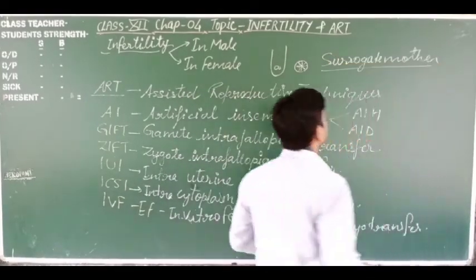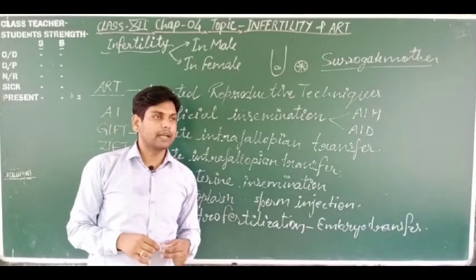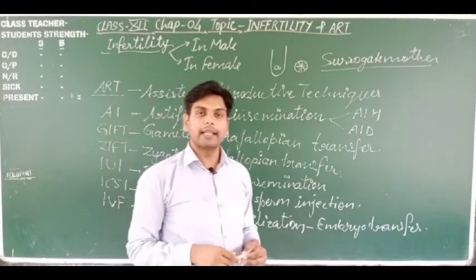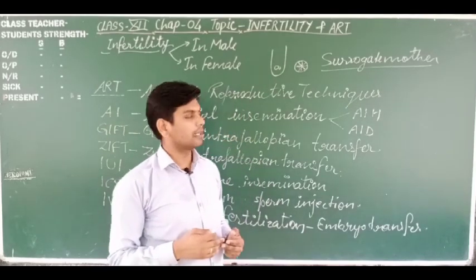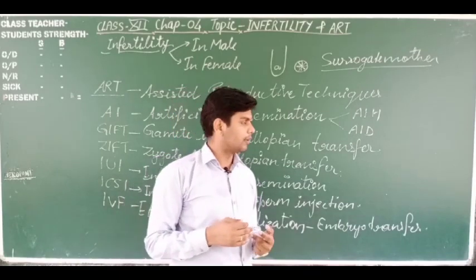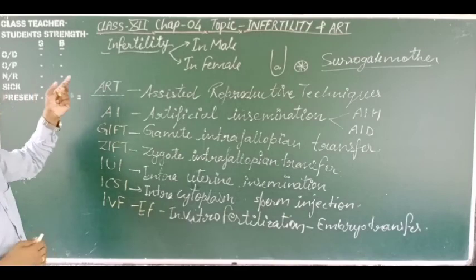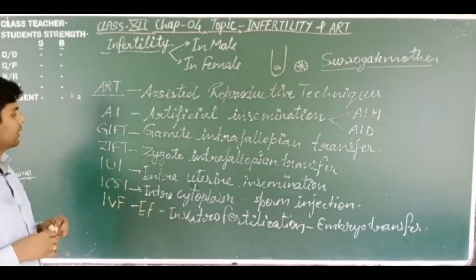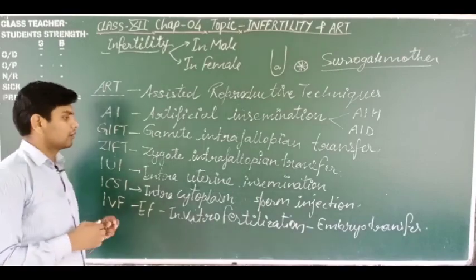So the surrogate mother is the mother who can conceive the fertilized male and female gametes, or fertilized zygote, on rent. Okay, so this is all about ART and the infertility of infertile males and females. So it's enough.